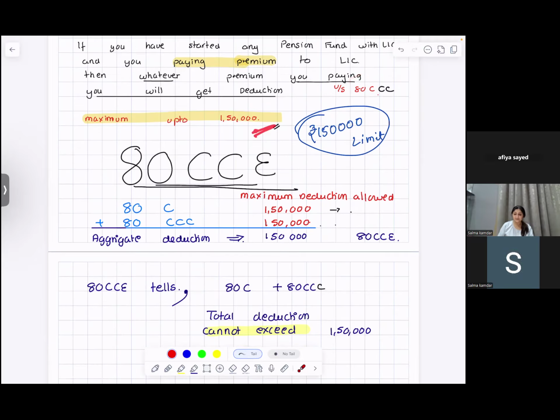What amount will be deducted? The premium will be deducted. Whatever premium you're paying, you will not have to pay tax on that amount. It is deducted from your income.